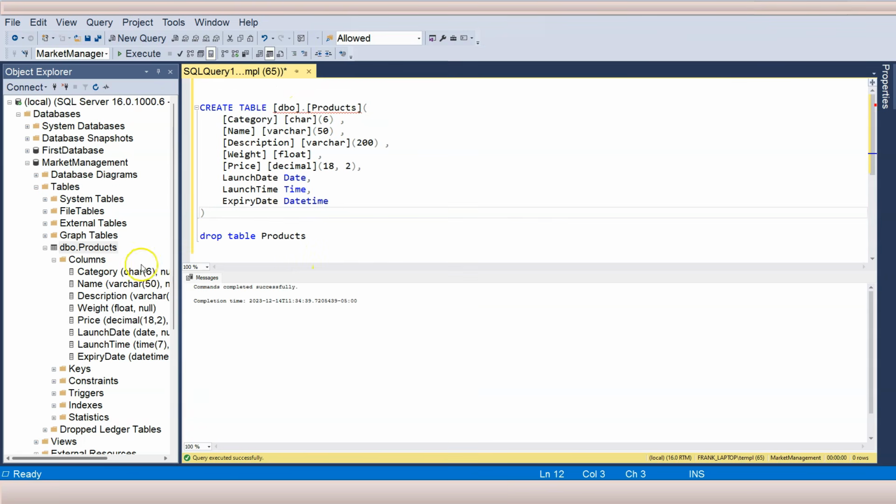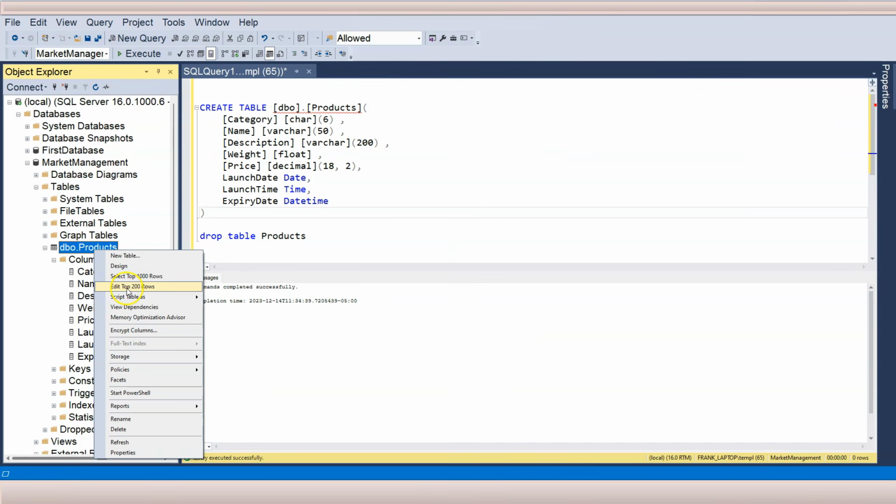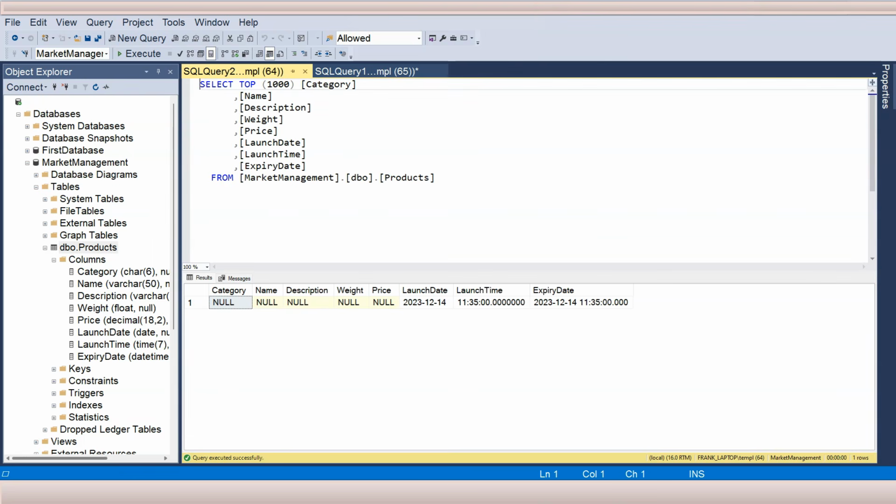So if I close this and try to open it again, instead of edit top 200 rows, let's click on the select top 1000 rows. Although we have not learned about the select statement, we can use it to display the data that we entered. Now we have launch date, which only stores the date part. And then we have launch time, which only stores the time part. You can see there's 7 digits after the second, so it's very, very accurate. And then you have expiry date. Expiry date, you have 3 digits after the second part. So it's less accurate, but it includes both date and time.